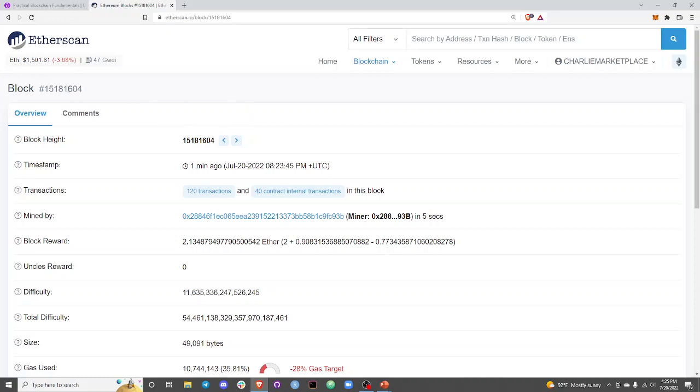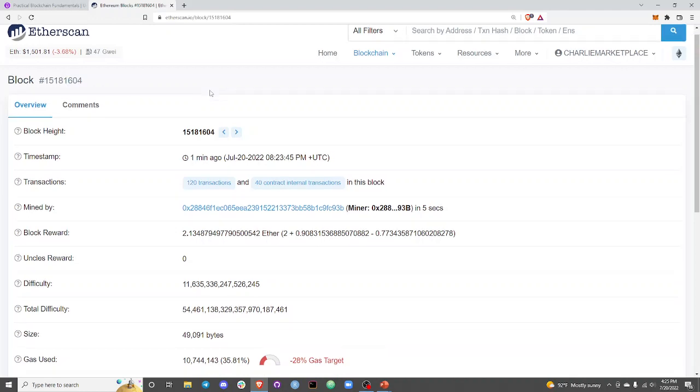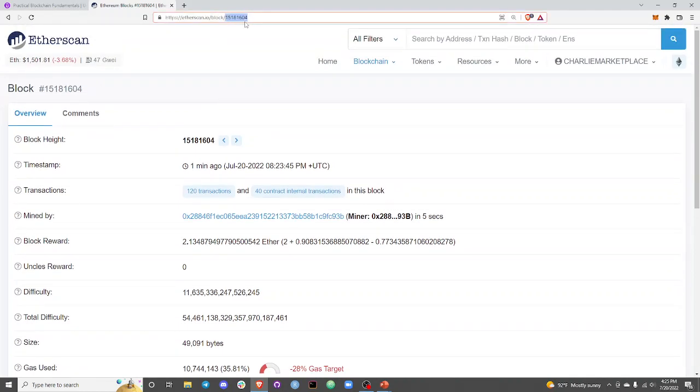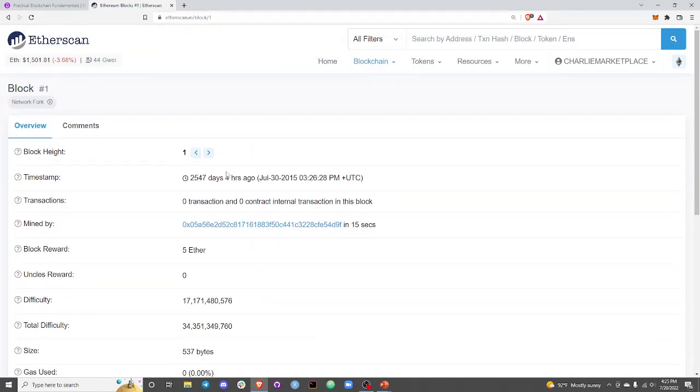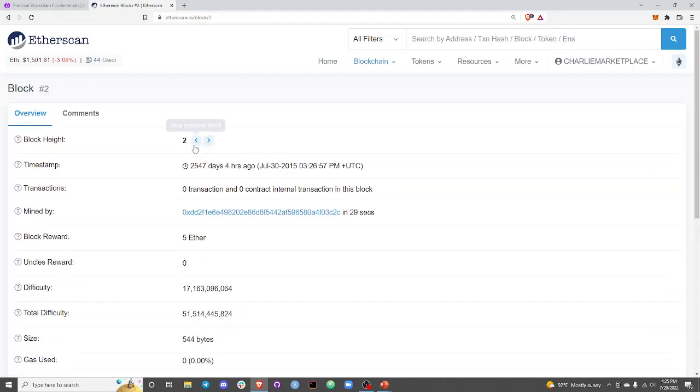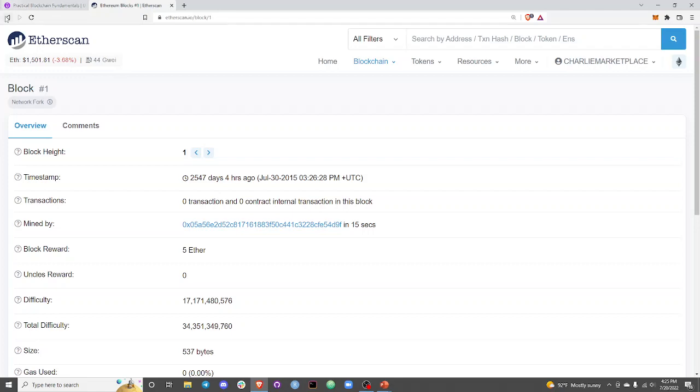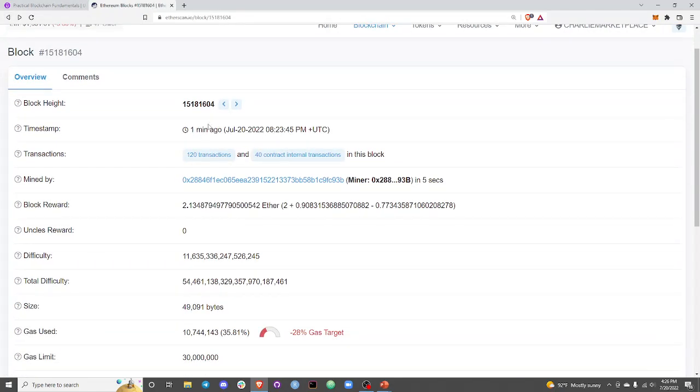So we're at this block number, roughly 15 million something. They go all the way back to block 1. So this is the point of the blockchain, right? You can go all the way to the very beginning, and you can follow every single block and see what happened, going all the way back. This is a recent block, happened 1 minute ago.